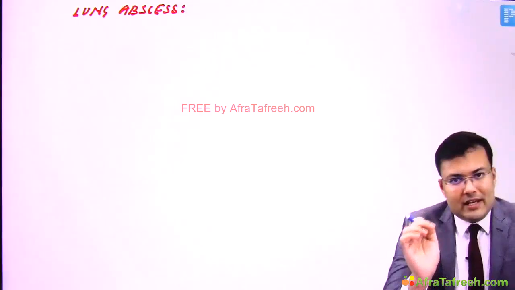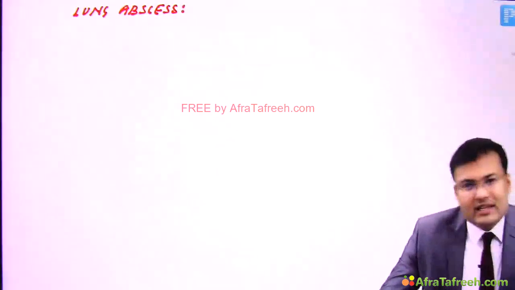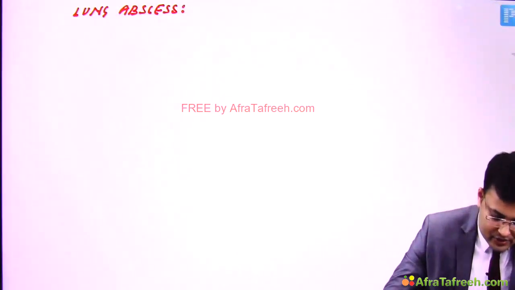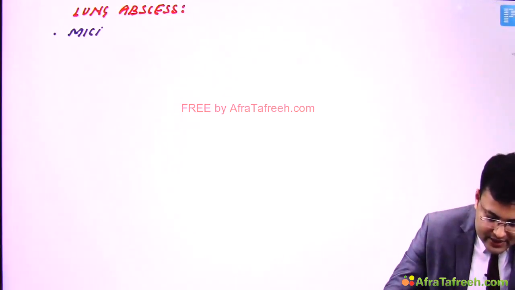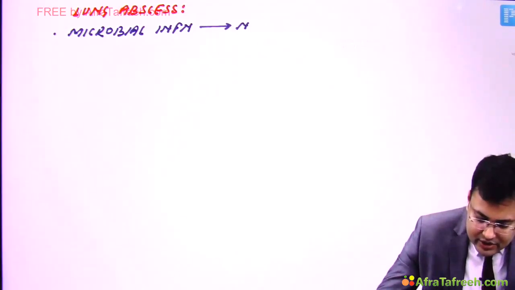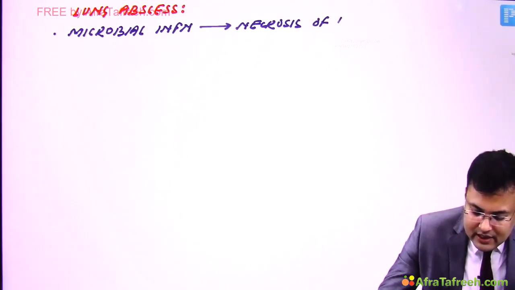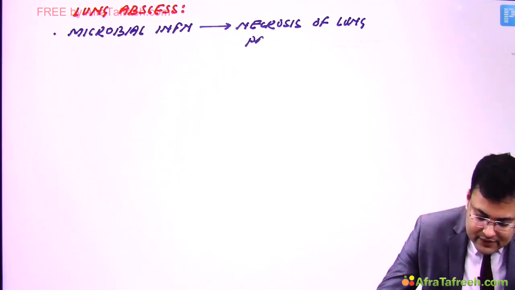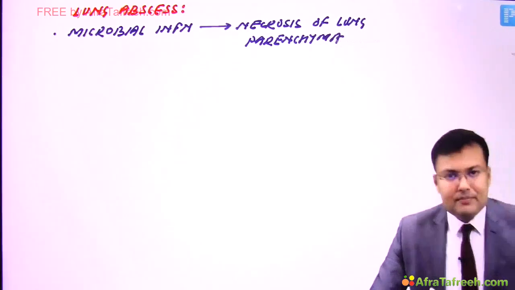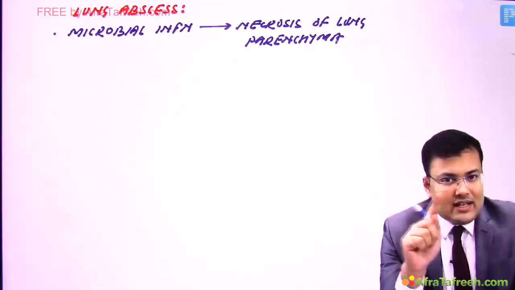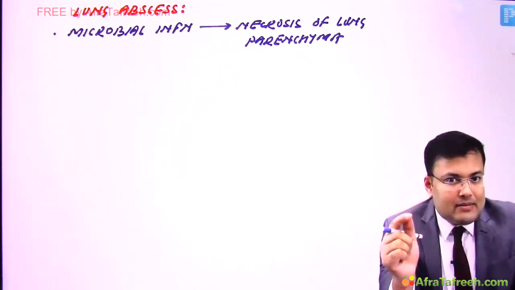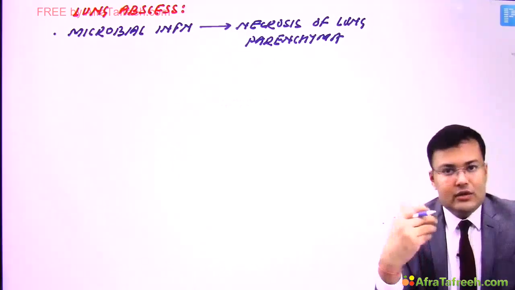There is microbial infection of lung, and because of that there is necrosis of lung parenchyma, and because of this necrosis, there is formation of lung abscess. In abscess, there is collection of pus, and you notice an abscess cavity, and in that cavity you can see an air fluid level also in the lungs.